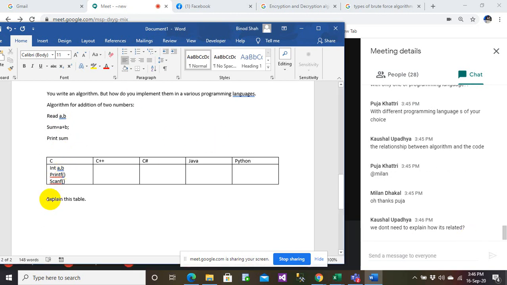Yeah, Kaushal. In the explanation, you can explain the relation between the algorithm and the code in a different language. Okay, so there you need to make an explanation.